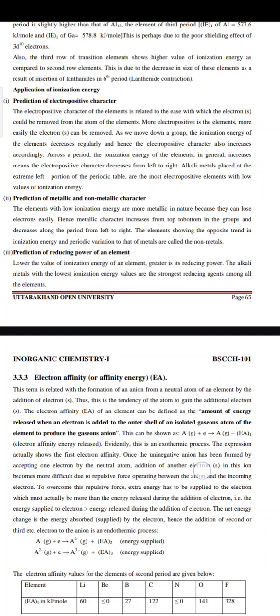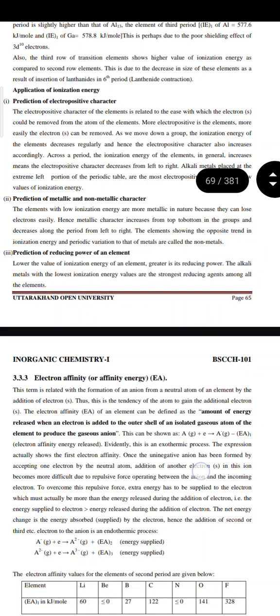First, prediction of electropositive character. The electropositive character of the elements is related to the ease with which electrons can be removed from the atom of the element. The more electropositive the element, the more easily electrons can be removed. As we move down a group, the ionization energy of the elements decreases regularly, and hence the electropositive character increases accordingly.